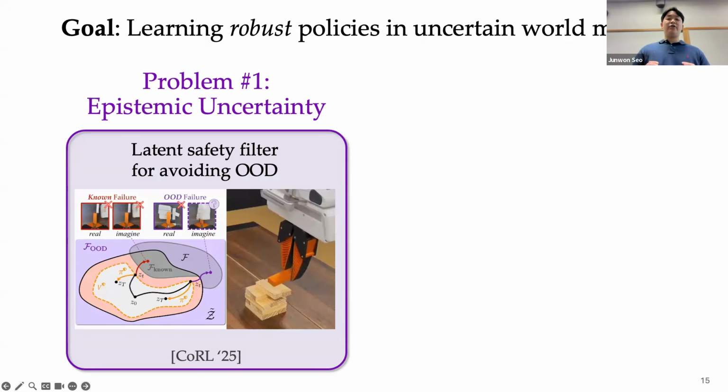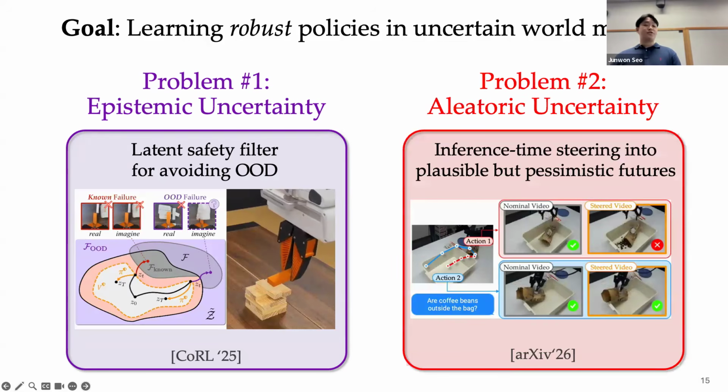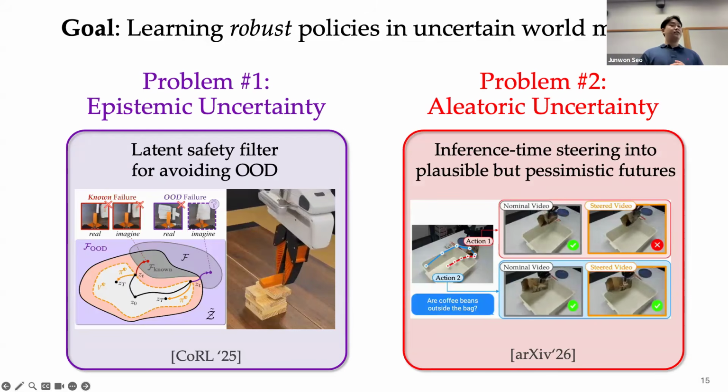Specifically, I will discuss how to learn a safety filter that prevents the robot from entering high-uncertainty or out-of-distribution states, thereby keeping the system robust to epistemic uncertainties. I will then present a method for mitigating aleatoric uncertainty by steering world model imaginations toward plausible but high-impact outcomes when imaginations have high aleatoric uncertainty.